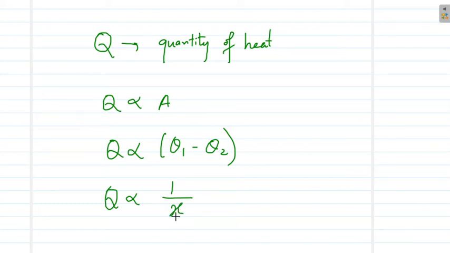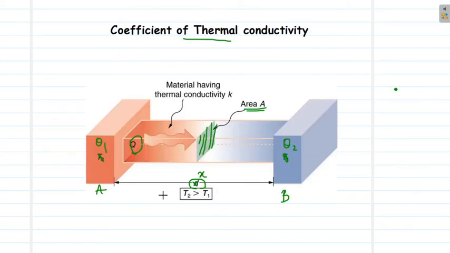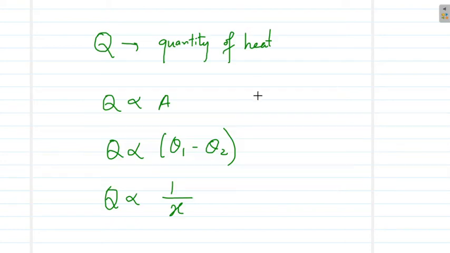And now this will also depend on how much time this material was in contact with A and B. If we keep this system for a longer time, more amount of heat will be able to travel through this rod or this material. So we can say that Q will also be directly proportional to the time during which we keep this setup.